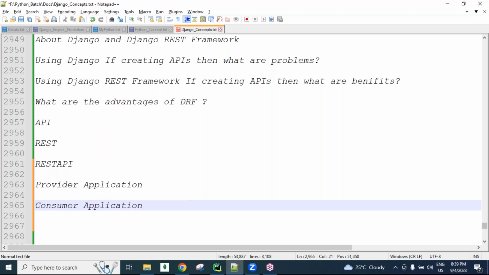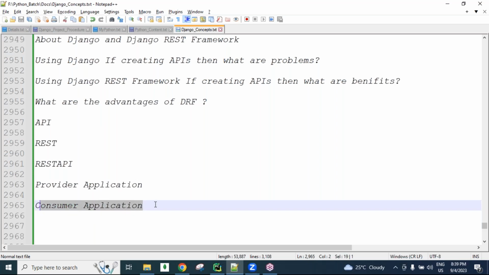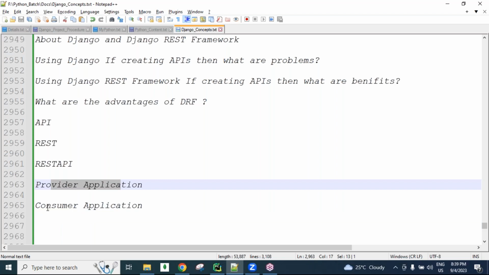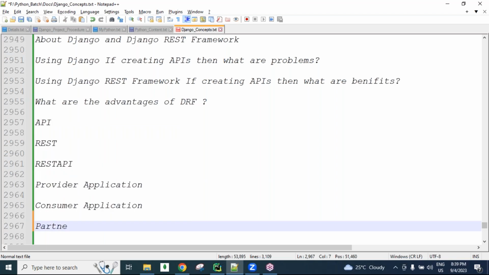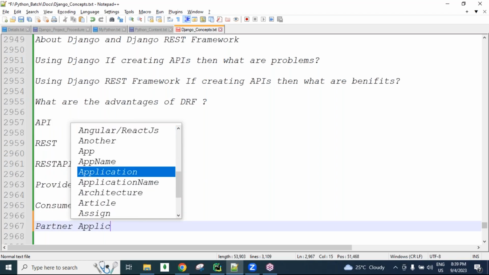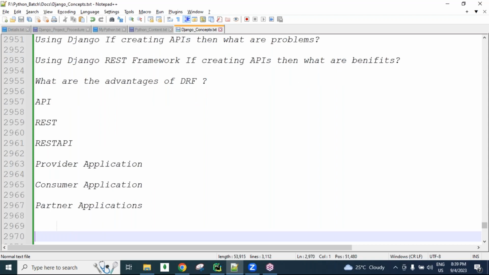For this application, the other one is a partner, and for the second one, the first one is a partner, guys. So these are the general terms, partner applications. We discussed all these things clearly.